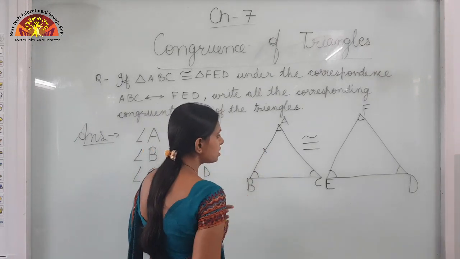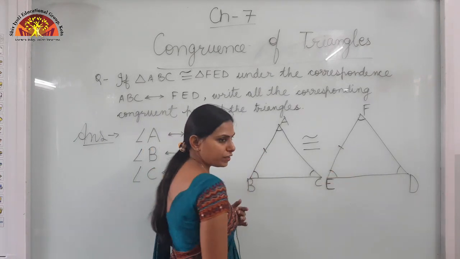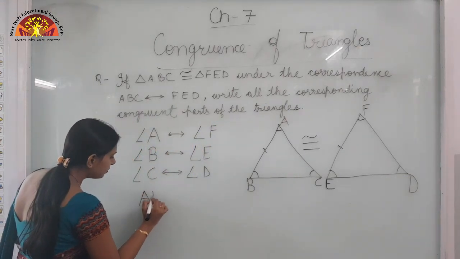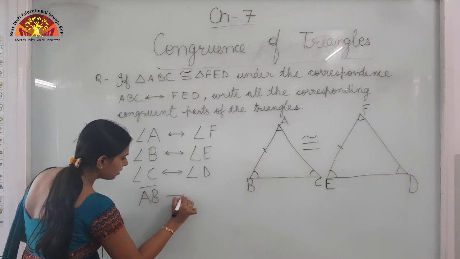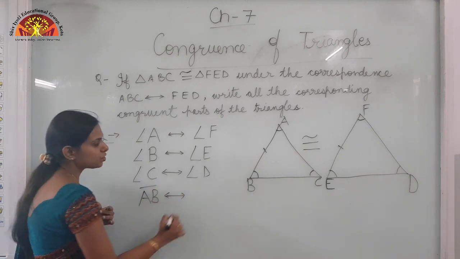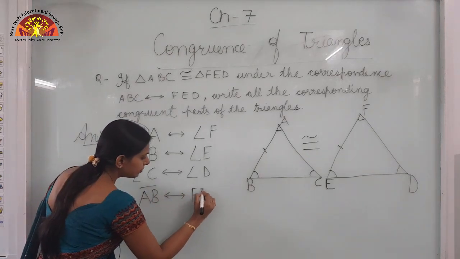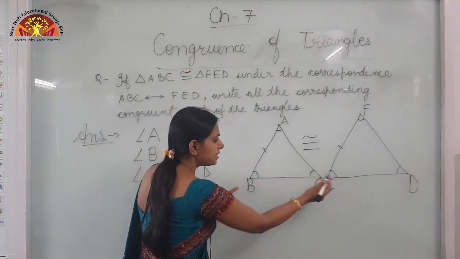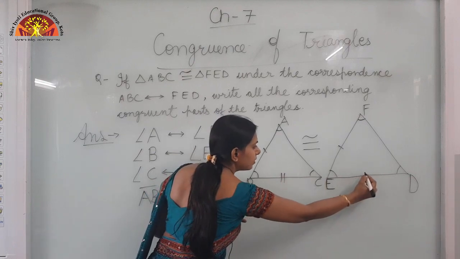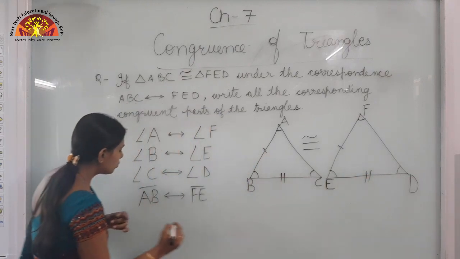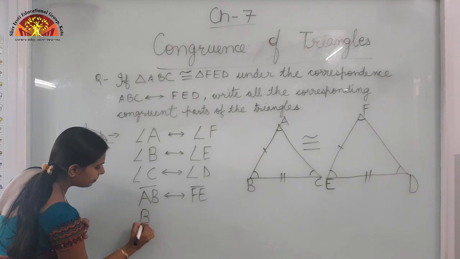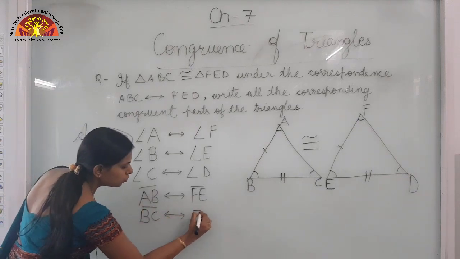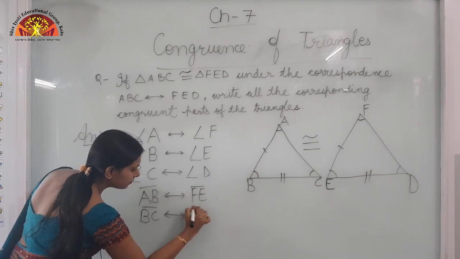So AB किसको corresponds कर रहा है? FE को. So we can write, क्या लिख सकते हैं हम कि side AB corresponds to side FE. In the similar manner, BC किसको corresponds कर रहा है? ED को. तो हम क्या लिख सकते हैं? BC corresponds to ED.